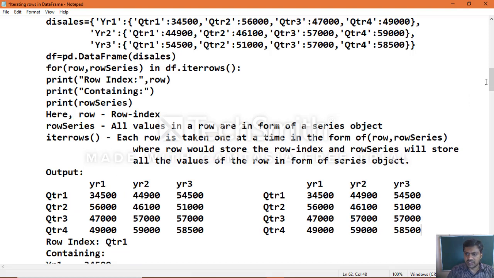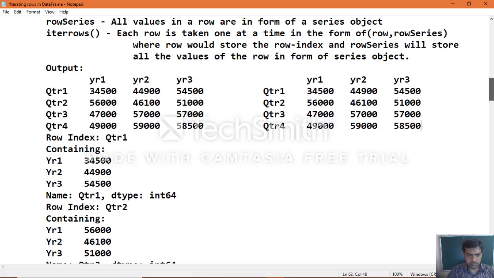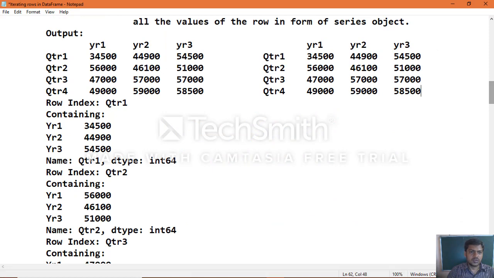Once you understand this, then you will be able to understand everything clearly. First one is data frame row wise, quarter 1. So for quarter 1 the data is this, you can see all the values, which represent the column labels here, year 1, year 2 and year 3, all 3 years.